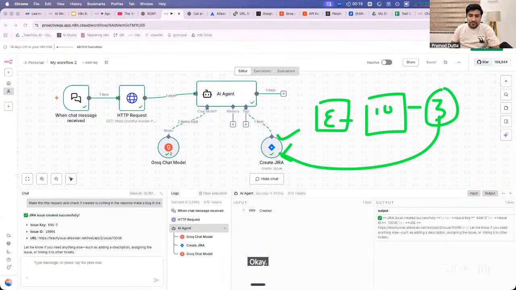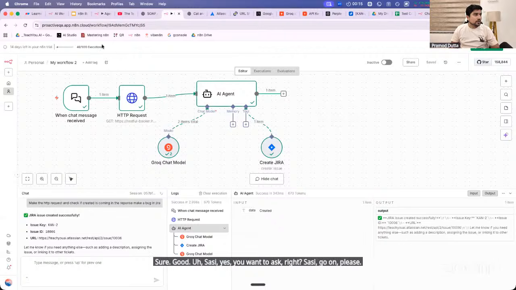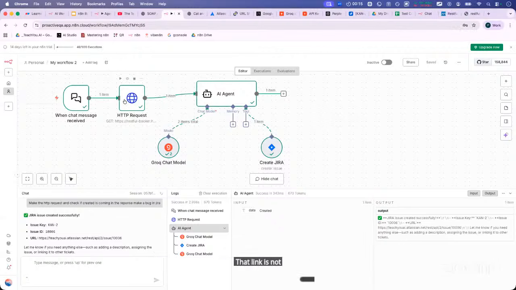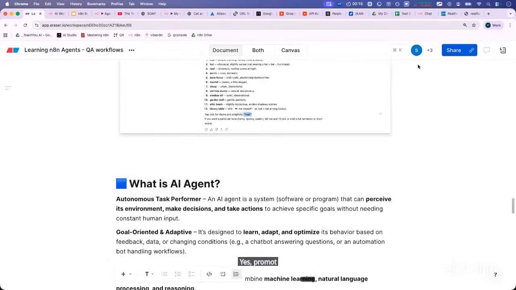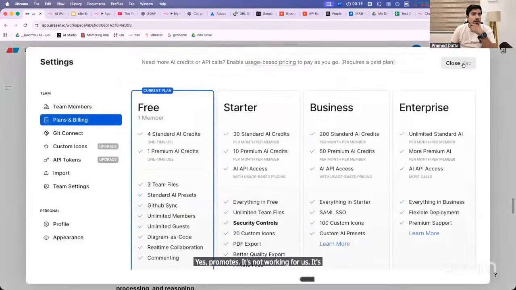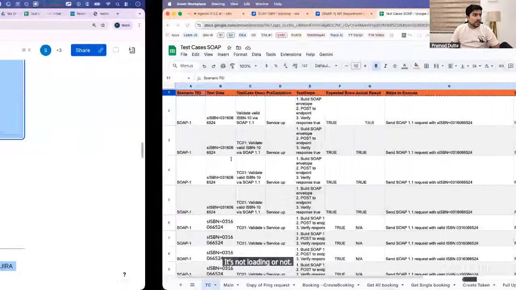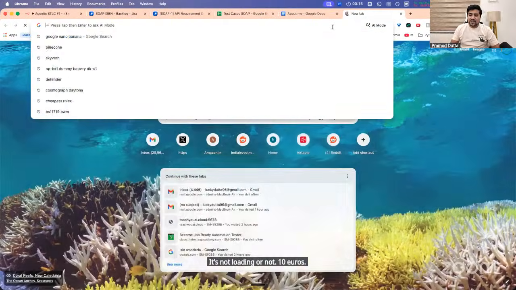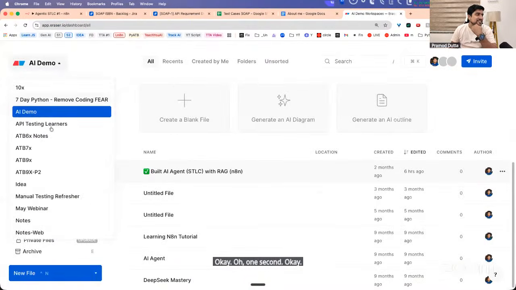Chalo. Good. Sasi, yes, you want to ask, right? Sasi, go on, please. That link is not working actually, the notes link you're sharing. This one. Yes, one second. Request, Pramod sir. It's not working for us. It's viewing, but it's asking to sign in. Any URL is asking for money. One second. It's asking for money. Okay, let's give it. Guys, it's asking for money.